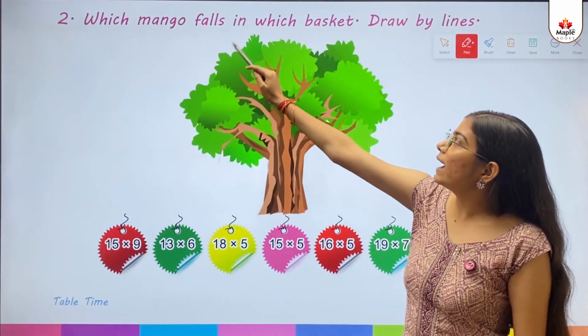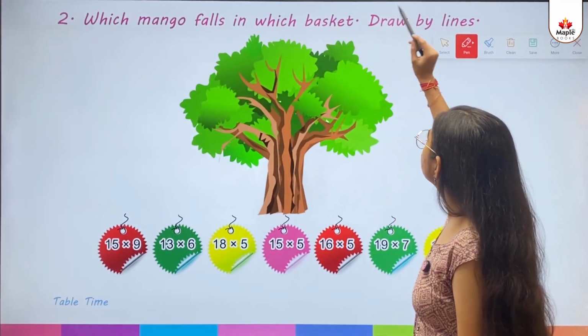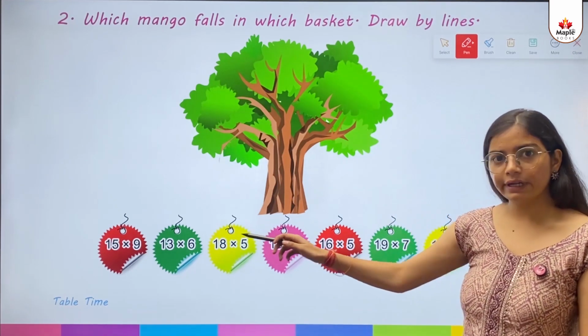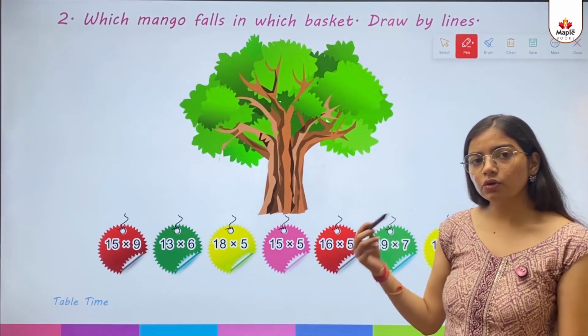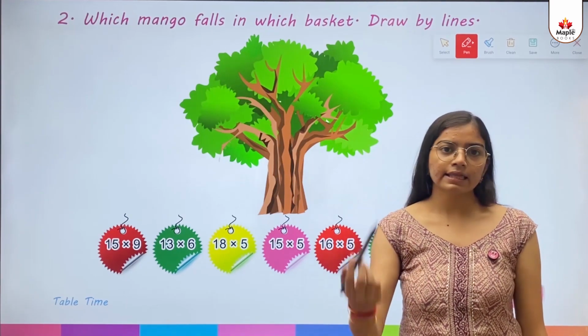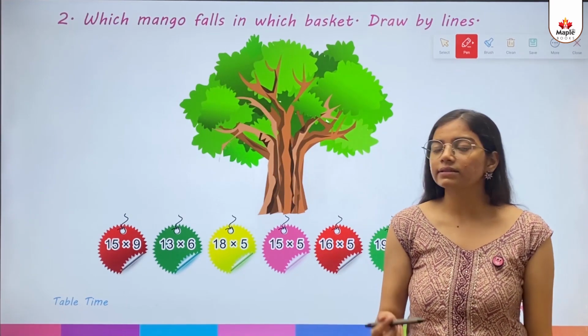Second, which mango falls in which basket? Draw by lines. So kids, I'll help you in answering these questions. You can draw the basket by yourself and write the answer in that basket. Okay kids?